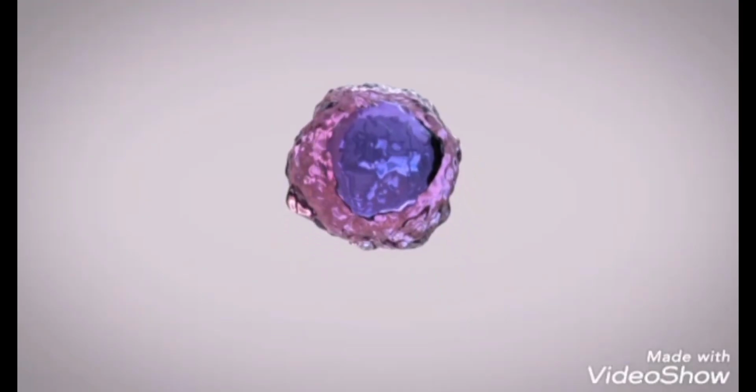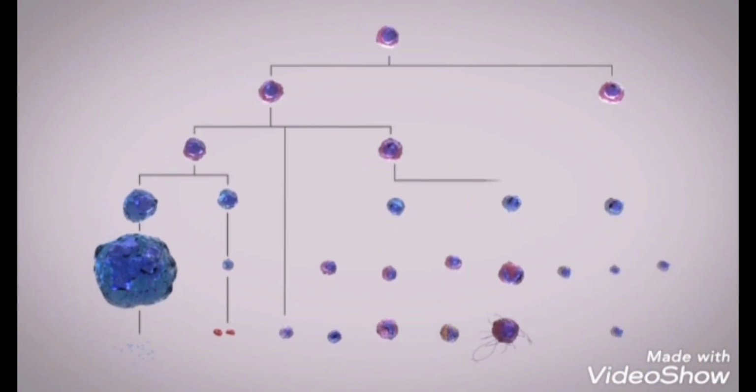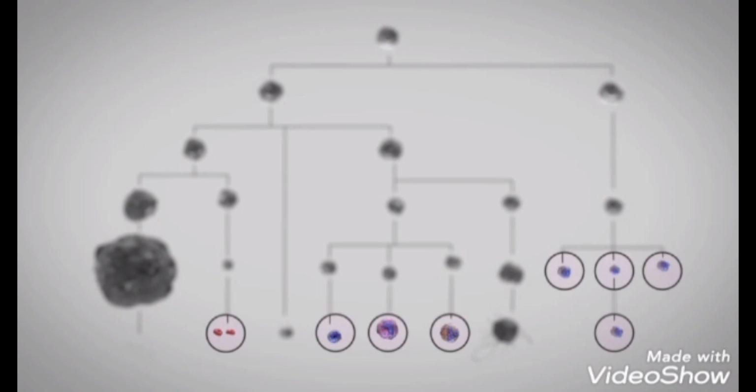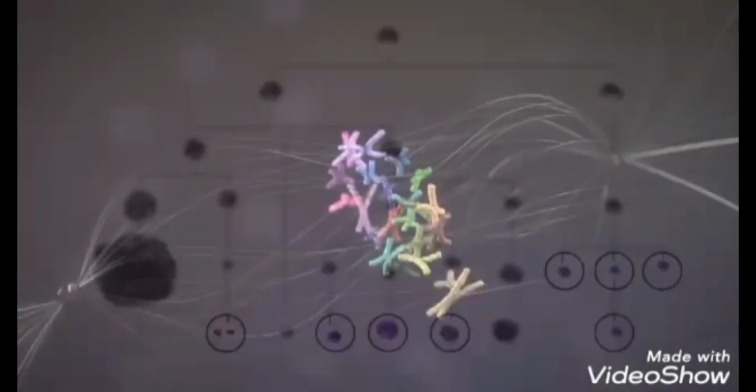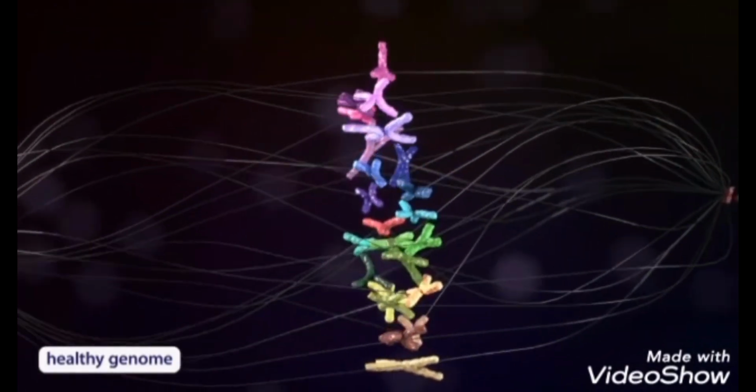which contains stem cells that make all the cells found in our blood. Each stem cell can divide many times, creating copies that develop into different types of blood cell. This includes red blood cells that carry oxygen, and white blood cells that fight infections and protect against cancer. For cells to grow and specialise normally, the genome needs to be healthy and intact.